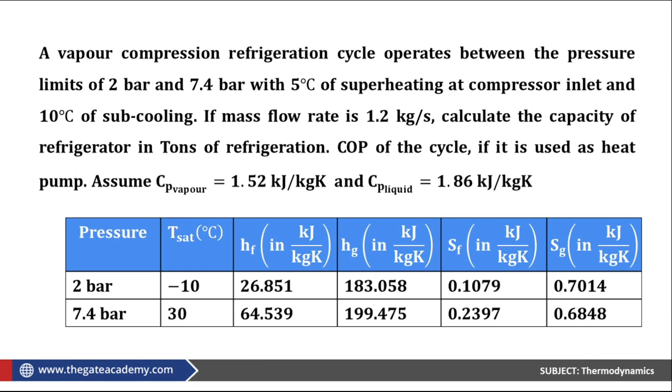Okay, so this is the question. Oh, so you are telling me subcooling. Yes, yes, yes. Subcooling is correct, when the temperature is less than the saturated liquid temperature. Yes, Agarwalji, that is correct. Subcooling is defined as when the temperature of the liquid is less than the saturation temperature of the liquid. Okay. So let's see how to do this question.